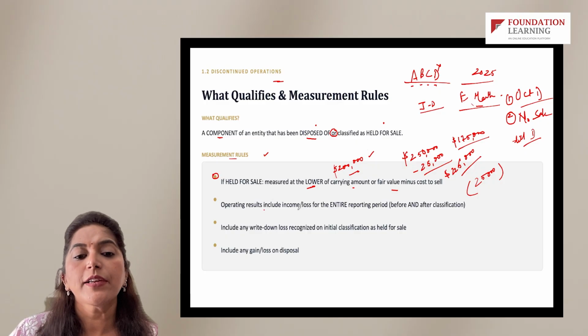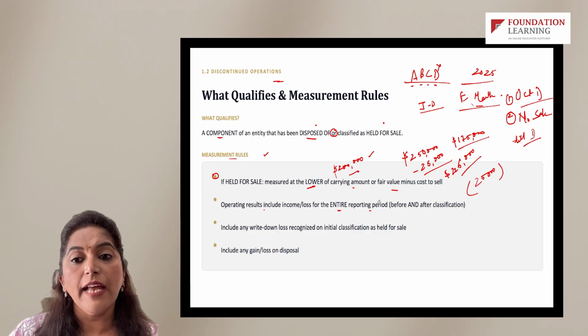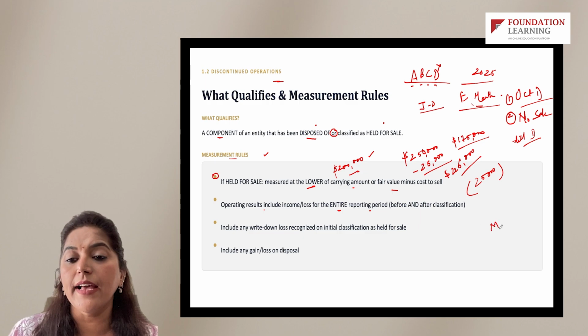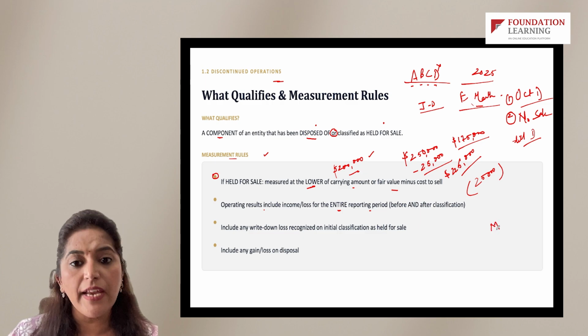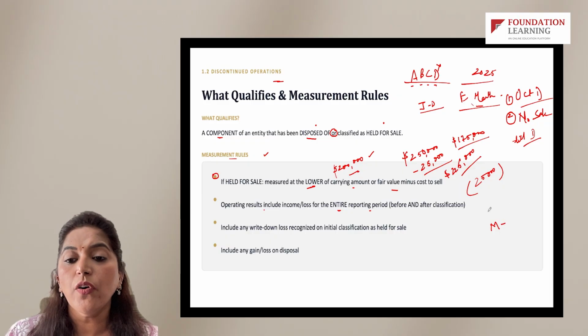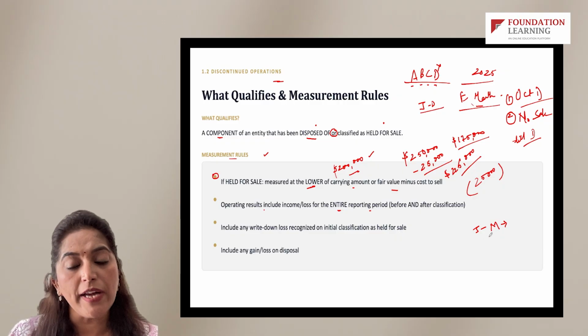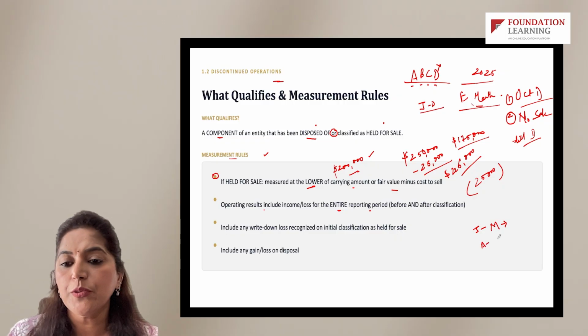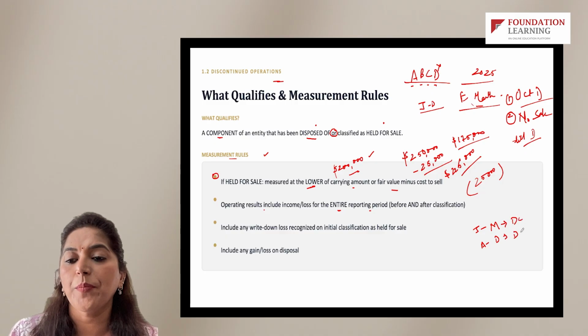Operating results include income or loss for the entire reporting period. That means we said that the company classified it as held for sale in the month of March. So all the income from operations for the department, for the division, from January to March plus April to December, all this will go as discontinued operations.